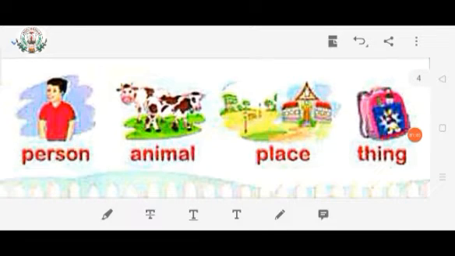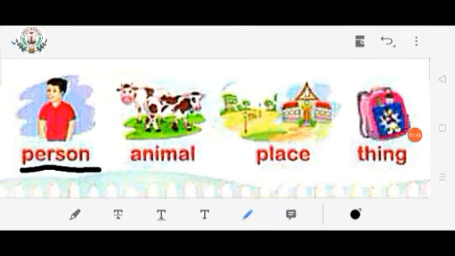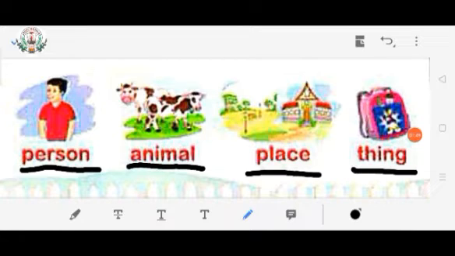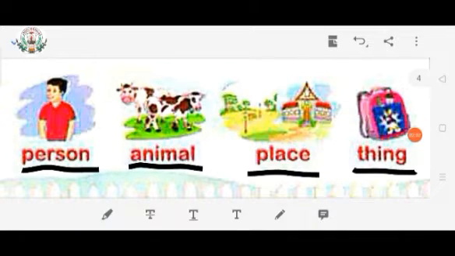As you can see in the picture, person, animal, place or thing. A noun is a part of speech that names a person, animal, place or thing.